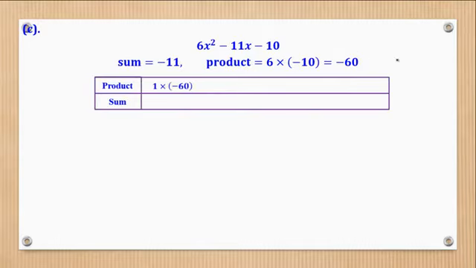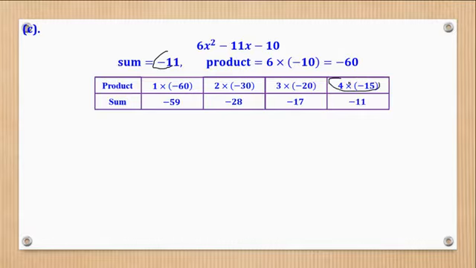So if I start with 1 times negative 60, the sum is negative 59, which is not it. What about 2 times negative 30? The sum is negative 28, not that. What about 3 times negative 20? The sum is negative 17, not yet. But 4 times negative 15, the sum is negative 11. So we take these as factors.